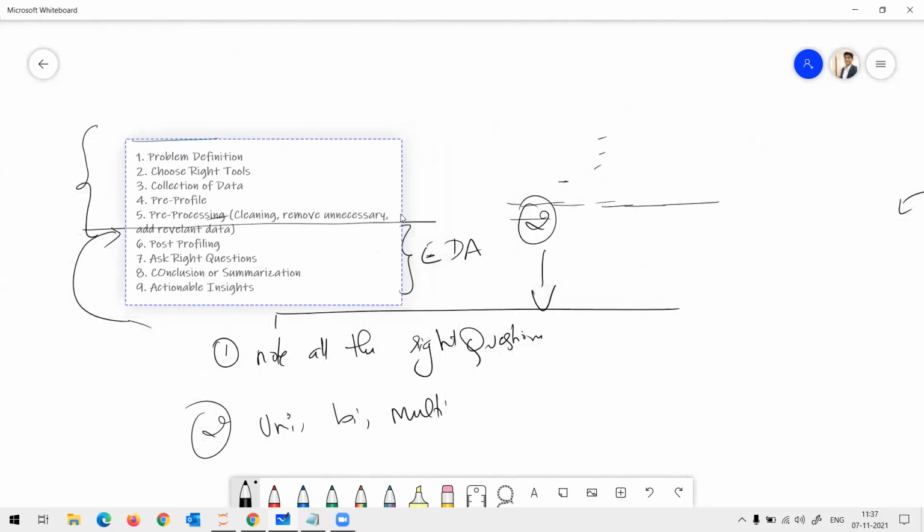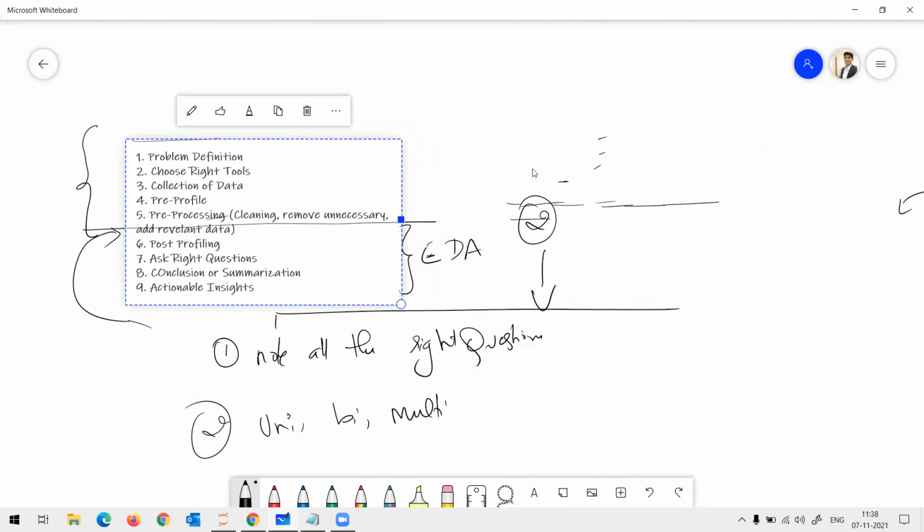Are you able to see now? Yes, sir. The Jupyter notebook screen was getting presented. Some issue with the share. I think I didn't share my whole screen. I just shared the notebook.